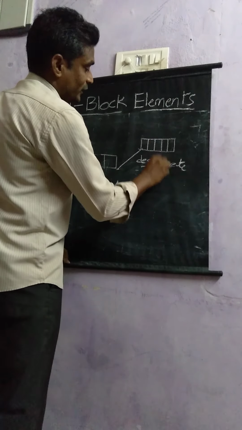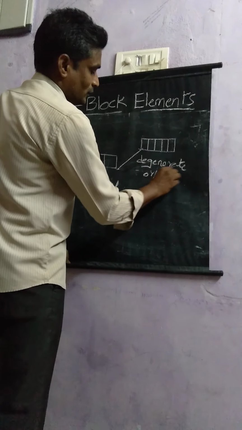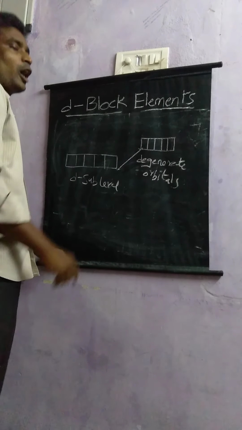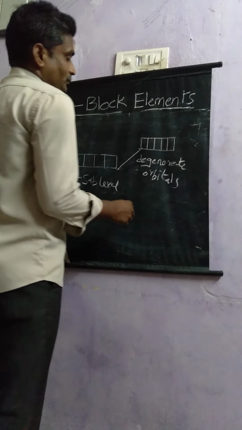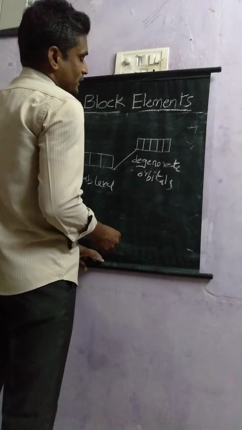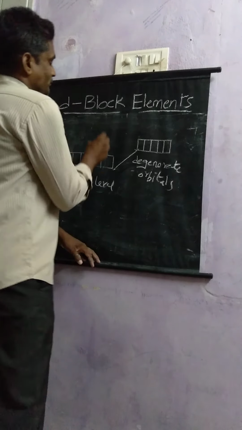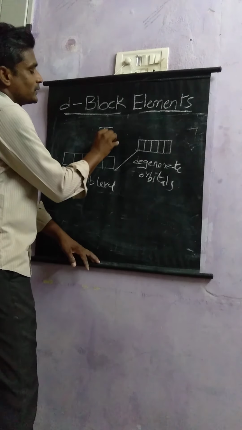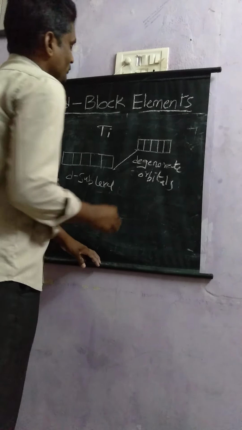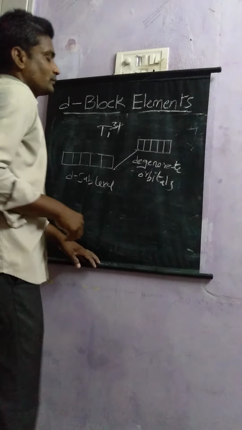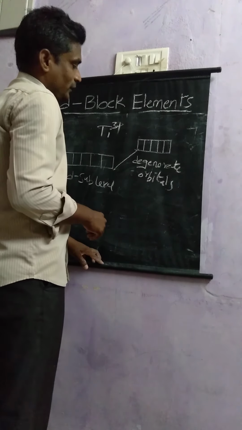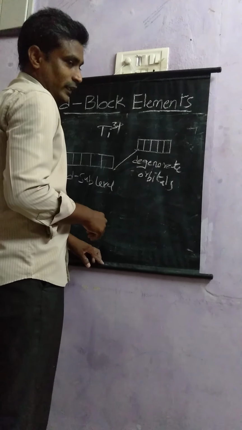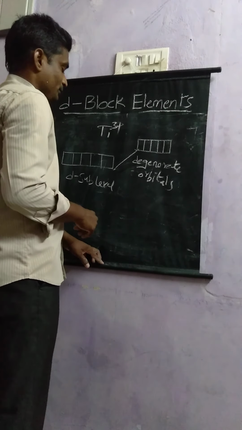Degenerate orbitals at this position means all orbitals have equal energy. In octahedral complexes, the titanium 3 ion will exhibit violet color. Why? That is the reason I am explaining.